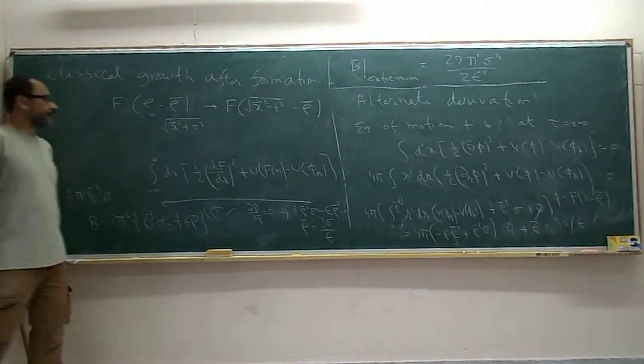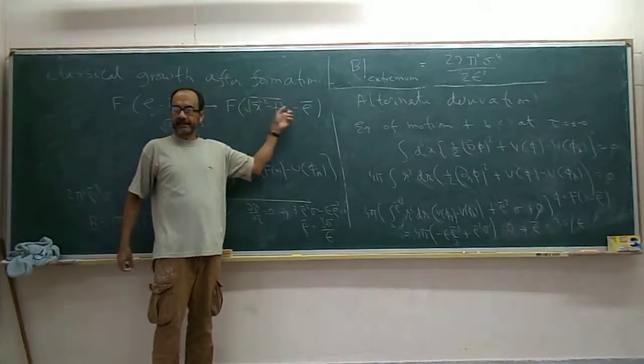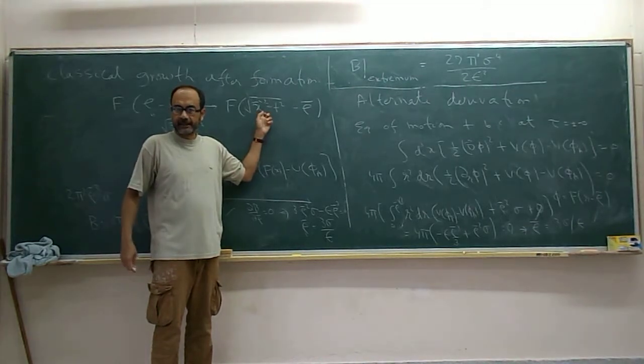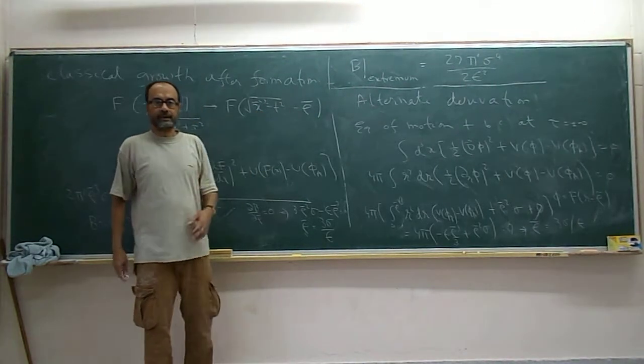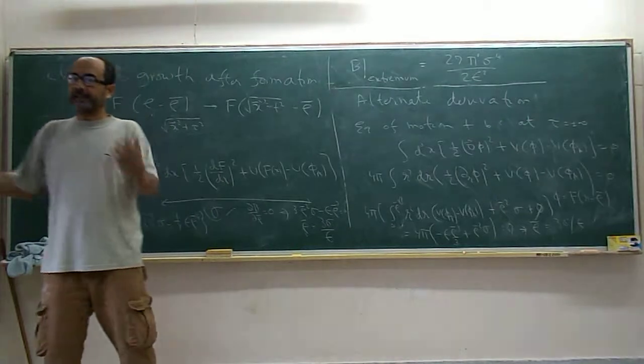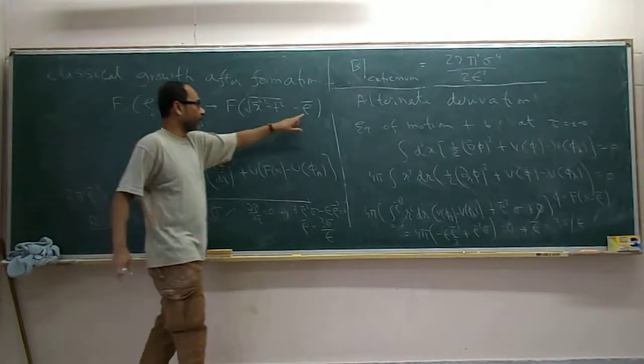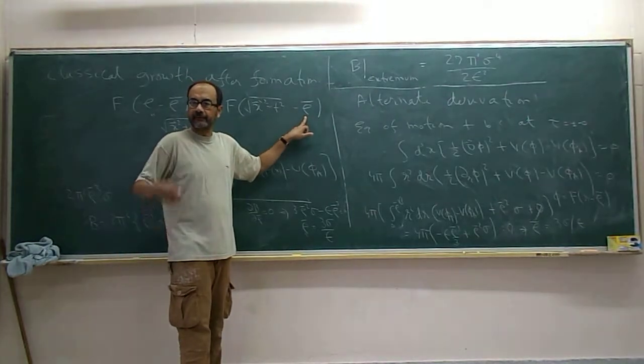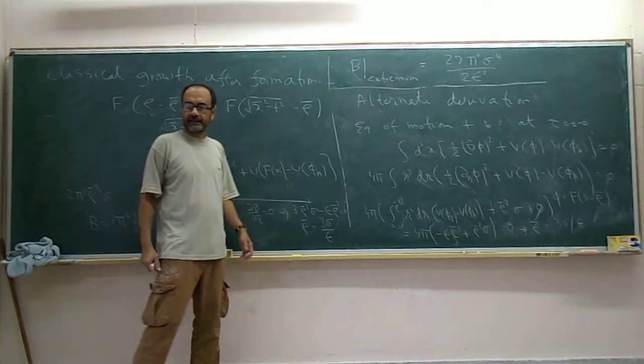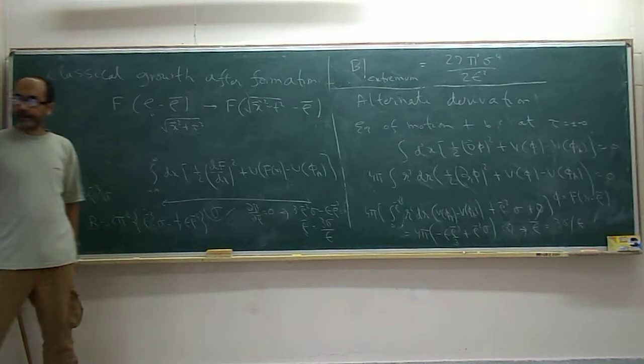Now you shouldn't trust this for very small x, where this becomes imaginary. But the solution is to be trusted near the region where f is significant. That's the region where this is of order rho bar. That's when f is actually changing over from phi A to phi B.